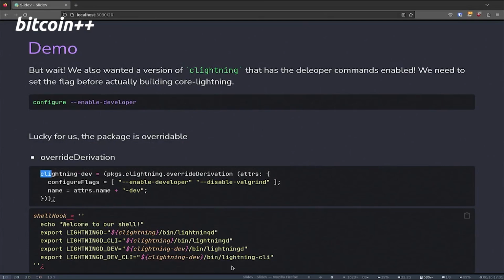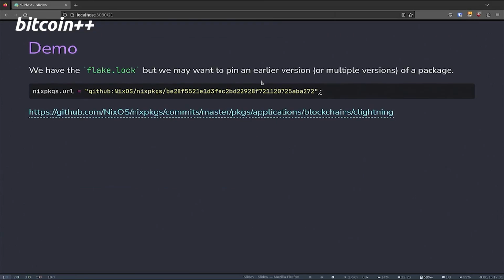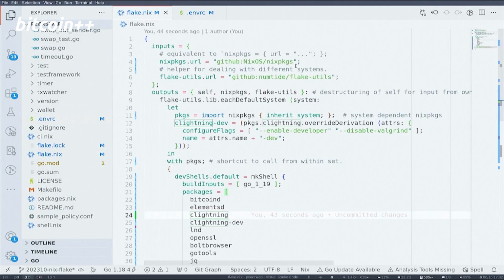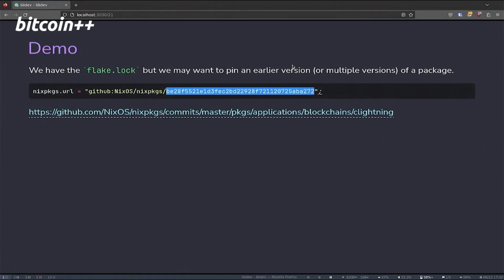Let me try if I can speed this up a little bit by pinning to this version of the Nix packages, which is basically what we can do to ensure the versions, or to also have different versions. If we want to have Core Lightning version 23.05 and also 23.08 or something, that could be done by pinning to the revision of the Nix packages repository.